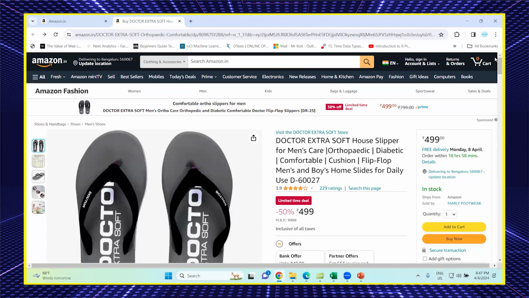How does someone know about our product? Let's say Ramu or Deepika ordered Dr. Soft extra soft chappals. How do they know? This information is by default stored in a database.